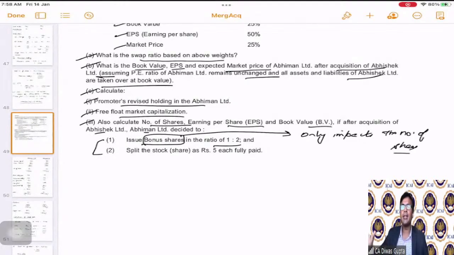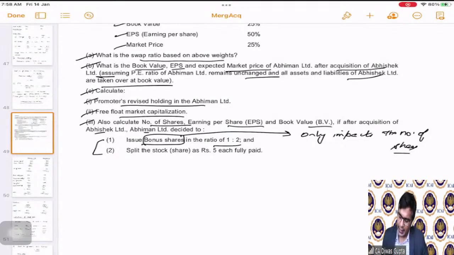Because your total capital still remains total capital. While issuing the bonus shares, you're just transferring the reserves and surplus or some kind of a provision to the share capital. Simple. Accounting wise, correct? The total capital remains same, but the number of shares increases. That's what we do in bonus shares.